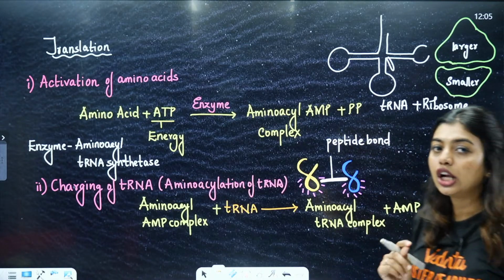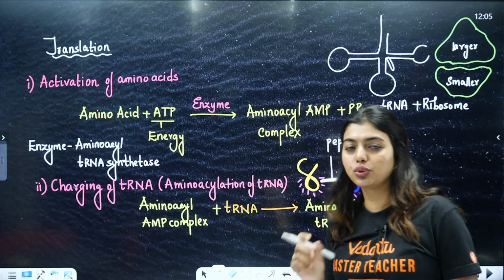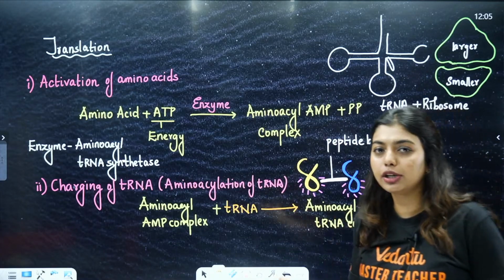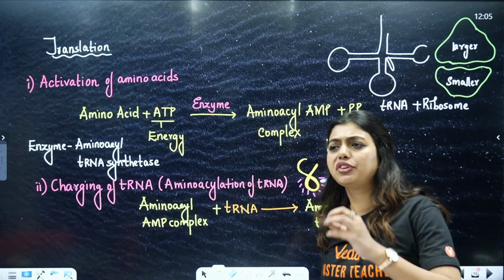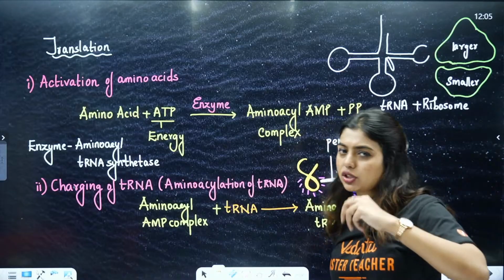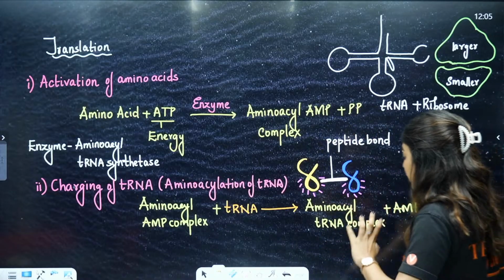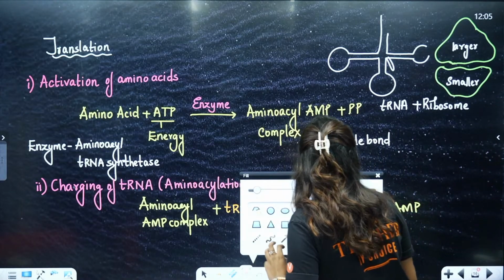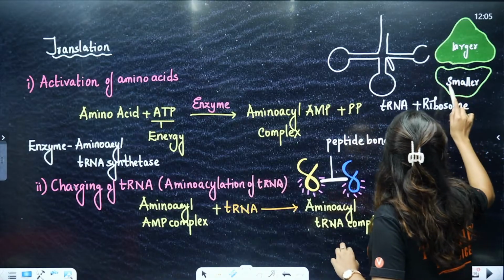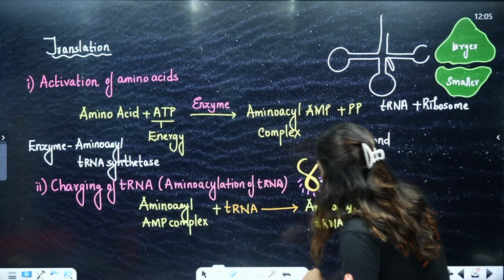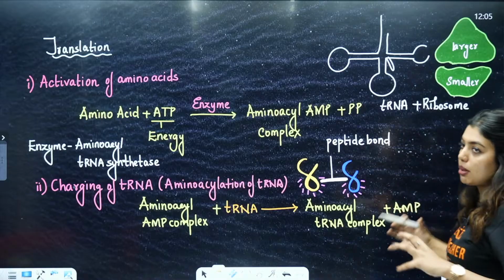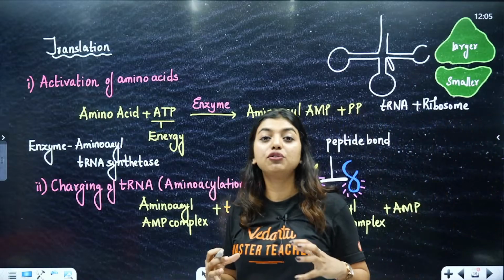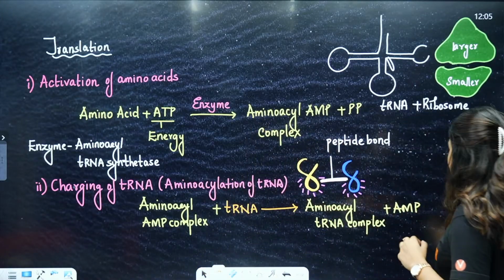It is not a total; it is the Svedberg unit, so you cannot simply add the sedimentation units. You will not say, oh ma'am, 50 plus 30 is 80, how did you put 70? No, it is a different way of calculating them; it is actually the sedimentation coefficient, or Svedberg unit. Now students, the smaller and the larger subunit of the ribosome should come together for the entire process to happen. That takes me to exactly how translation happens.